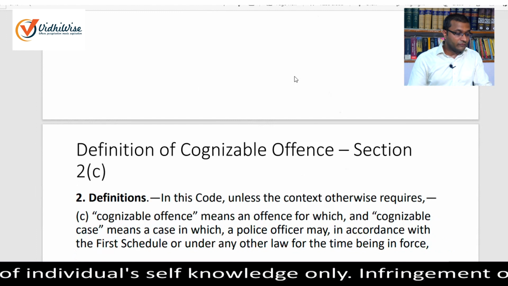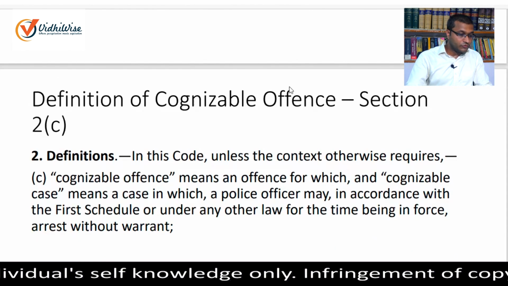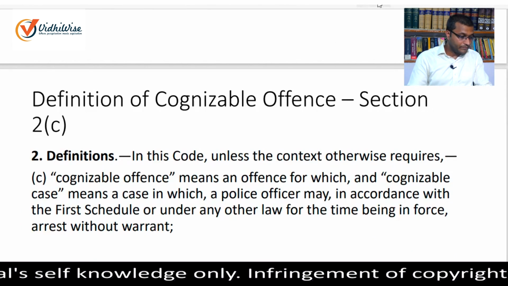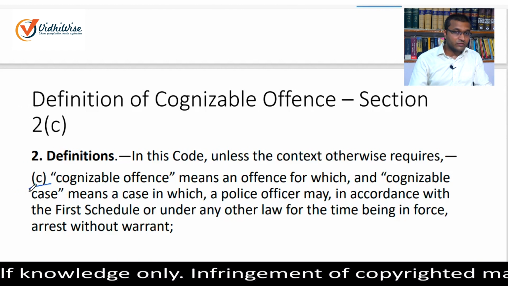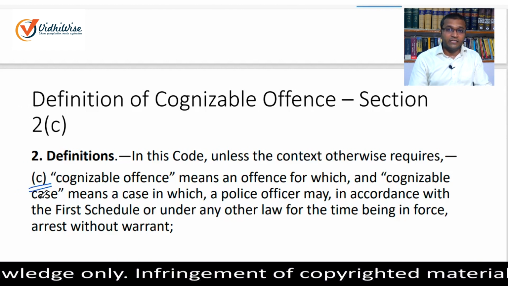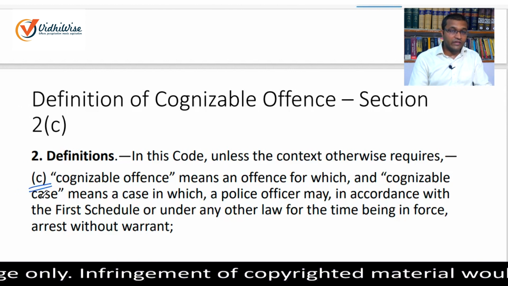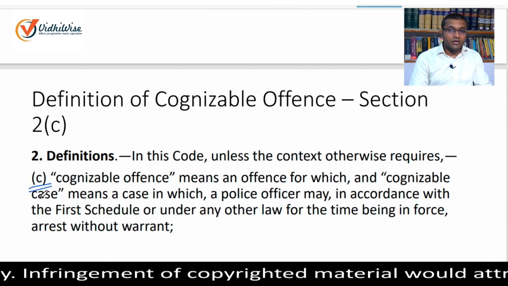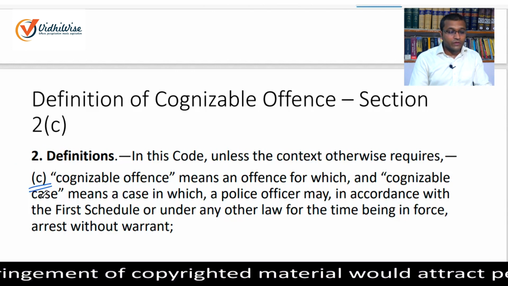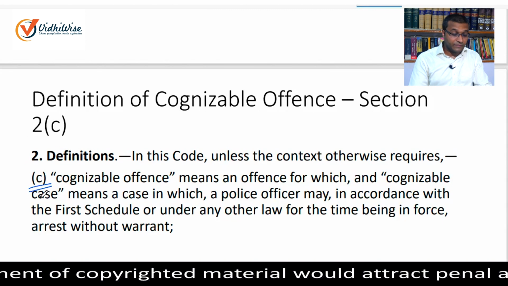The term cognizable offence is defined under Section 2 clause C. This is the first and foremost requirement. Whenever you read any bare act provision, you must be very clear under which section and clause the definition is given.